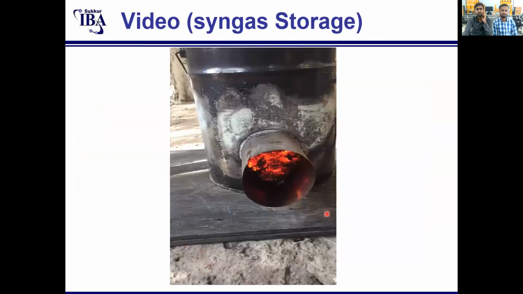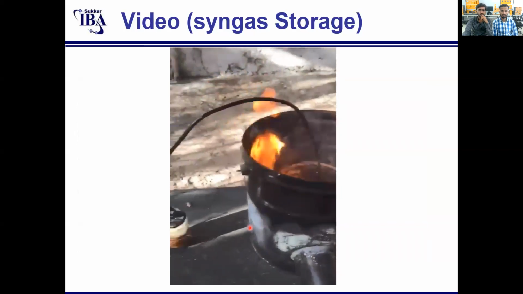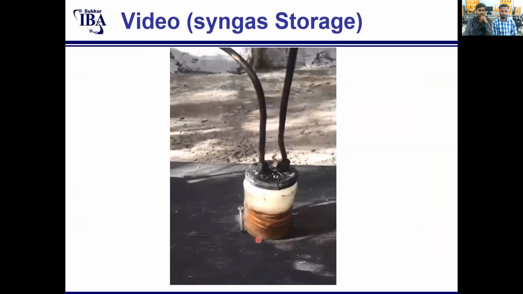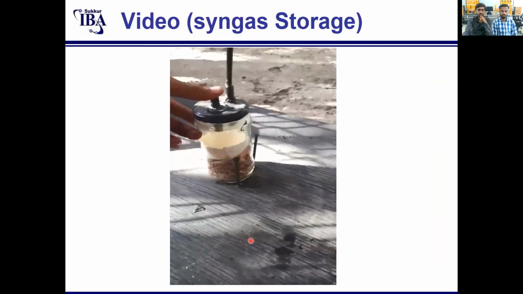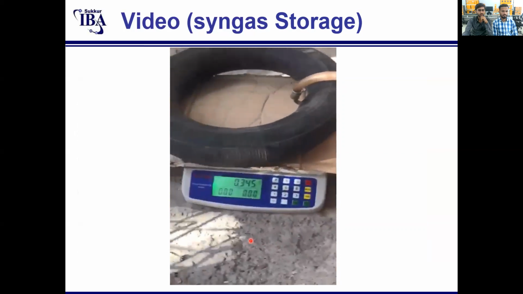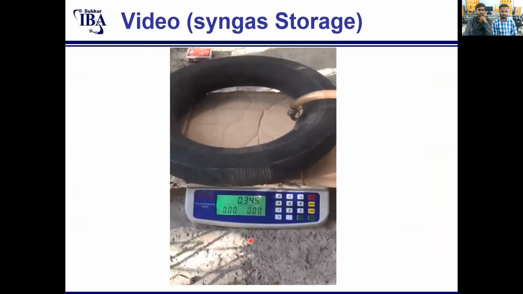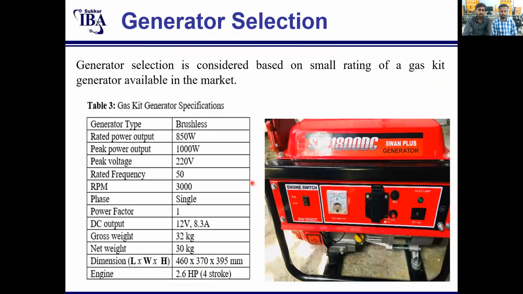As the gas is being produced, we started to store it into the gas tube. After the gas production, we stored it in the gas tube, and then we move toward the generator selection.